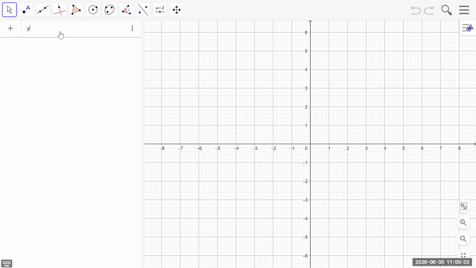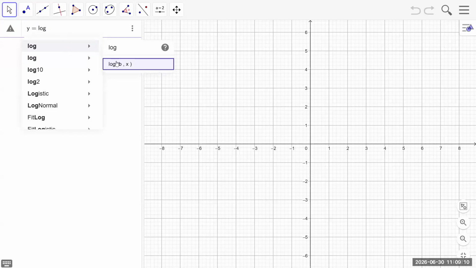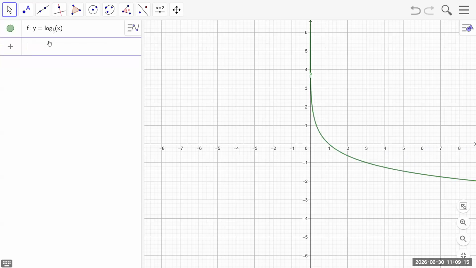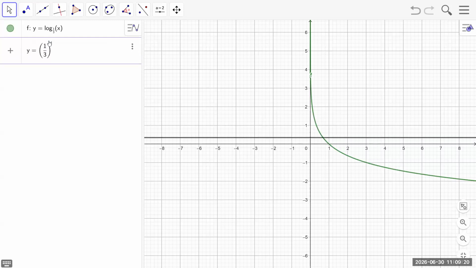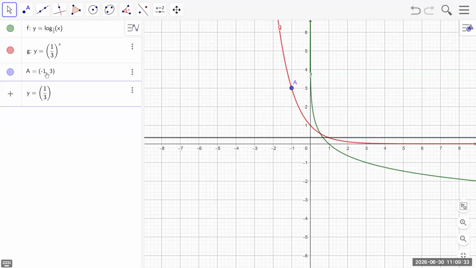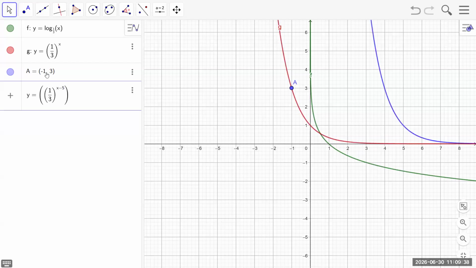So let me just show you here. Y equals log, the base was a third, and x, so that was that one. And then y equals a third to the power of x. Right? That was that one. And then we had a point, the point -1 and 3, so that point there. Now that y is being shifted. So I'm going to say a third to the power of x, but that x I'm going to say -5.